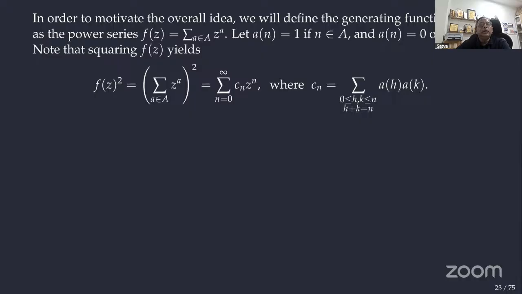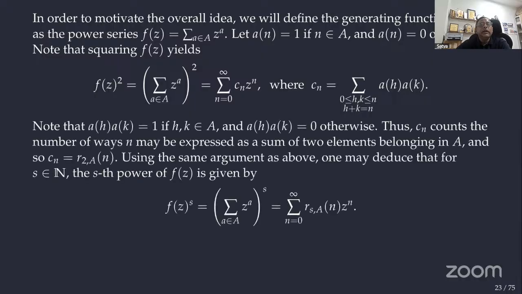So a_h into a_k. So c_n is this convolution product. You know how you multiply series or polynomials, right? It's a convolution product. You are all aware of it. So c_n is that product. And we can do the power s also.